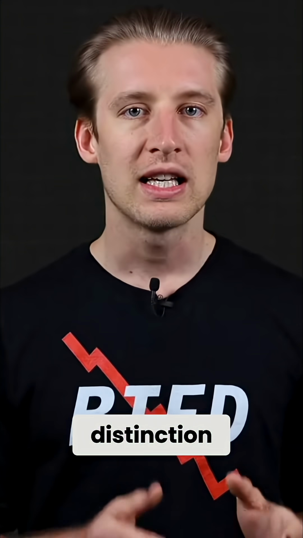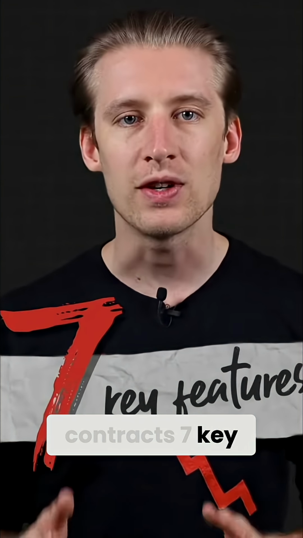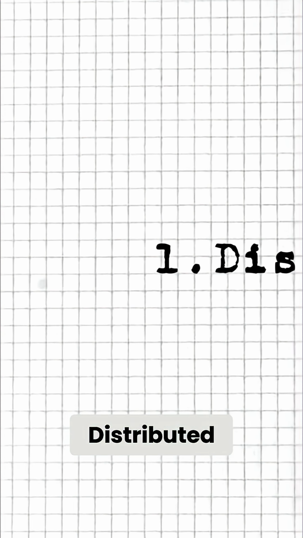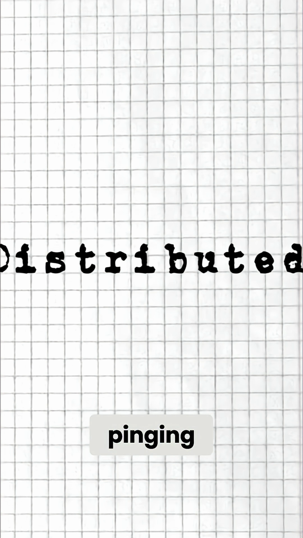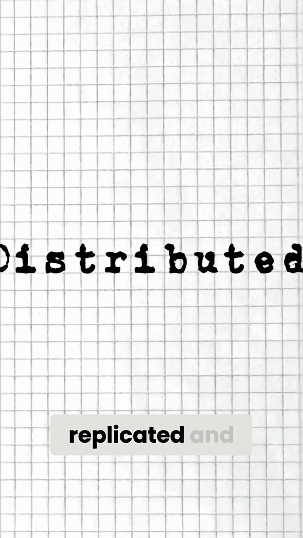Important distinction gives smart contracts 7 key features. Distributed. Each node in the blockchain network stores all the data for the network. You can think of nodes as small servers that are constantly pinging each other to make sure they all have the exact same data. This data includes smart contracts, which are replicated and distributed to all nodes in the network. This is the process that guarantees a smart contract on the network will execute.